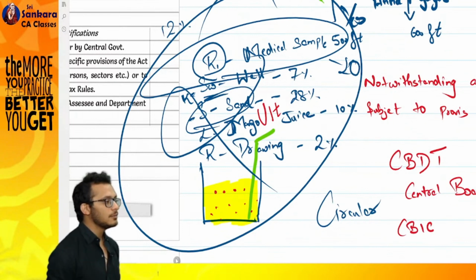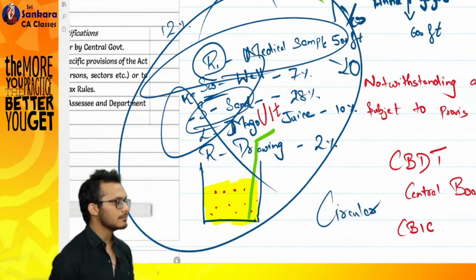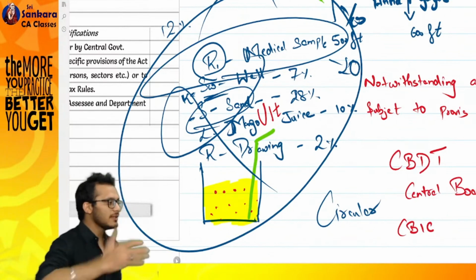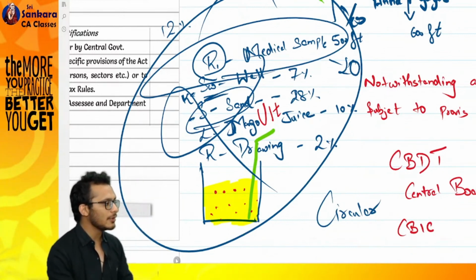Upon the question which I asked you, boss, I did not want it to be 12%, I wanted a lower rate. How will I get it clarified? Hey, you have told me it is 12. From an officer perspective, you told me it is 12. But I want to dispute it. Where will I go and dispute?